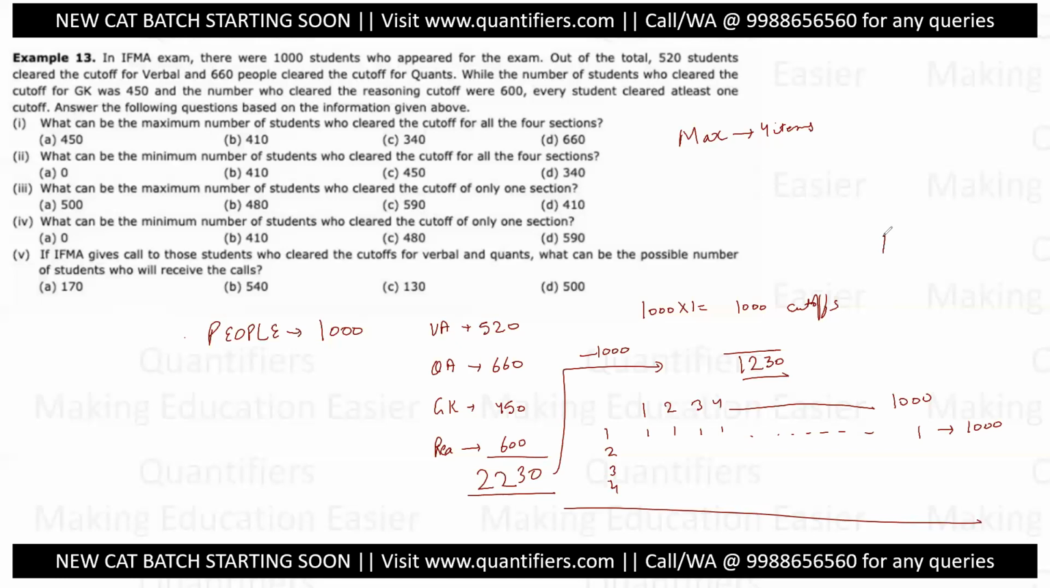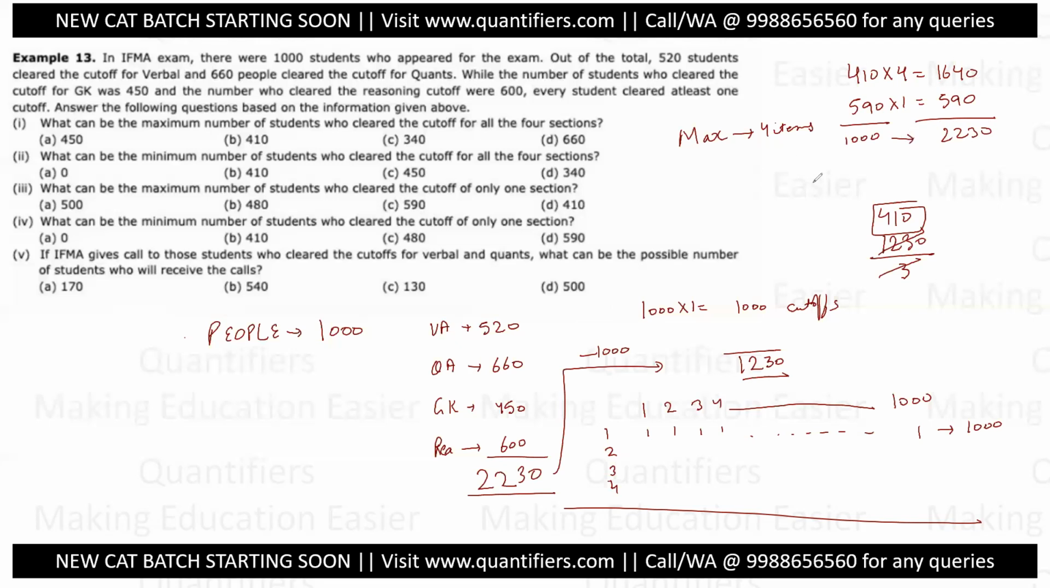So 1230 divided by 3 gives 410. If I give 3 each, why 1230? Because out of 2230, 1,000 is distributed. For 1230, the total number is 410. So what I can make out is that there will be 410 people with a total of 4 cleared cutoffs. That is 1640. And then 1,000 minus 410, 590 people will be there with only one cutoff. So the total will be 2230 across these 1000 people.